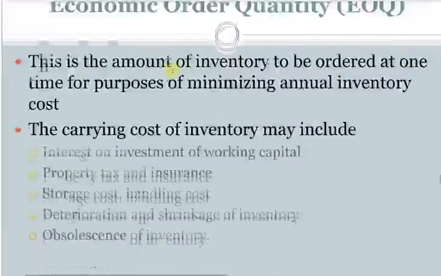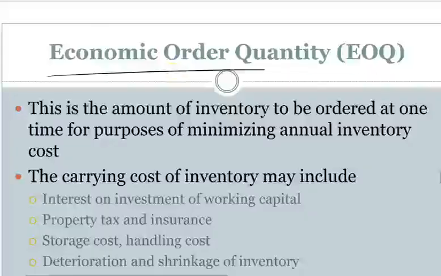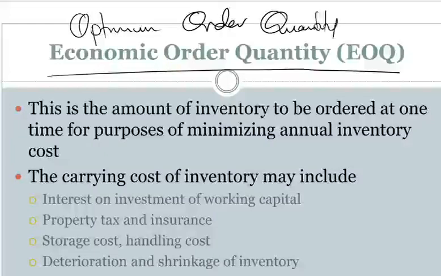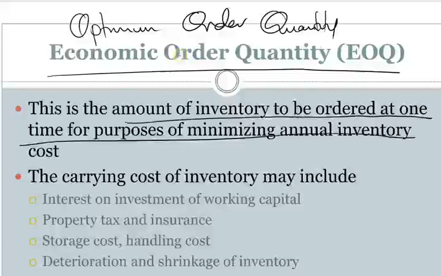Now let us look at the economical order quantity, also known as the optimum order quantity. So you might see somewhere they have said optimum order quantity. They still mean the economical order quantity. So with this system, the amount of inventory is to be ordered at a time for the purpose of minimizing annual inventory cost.